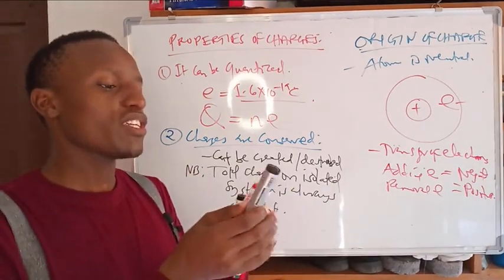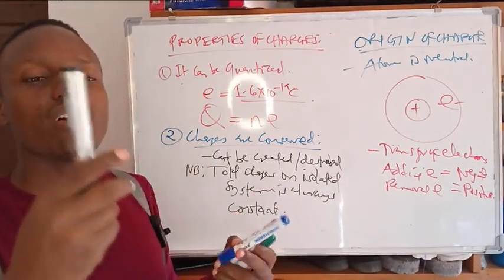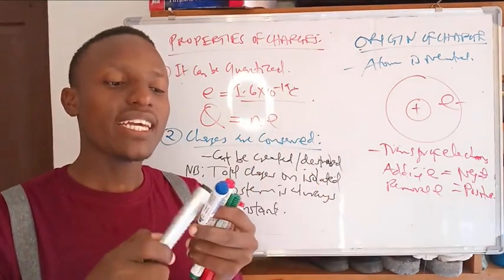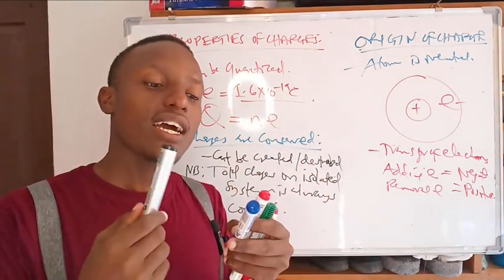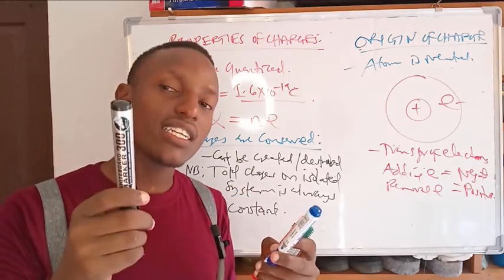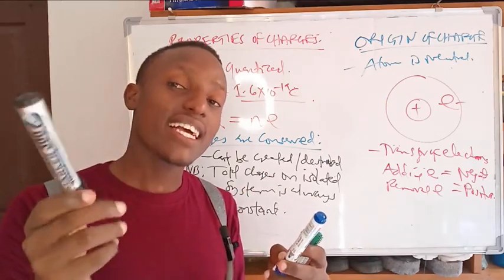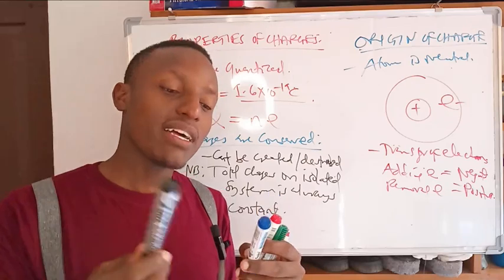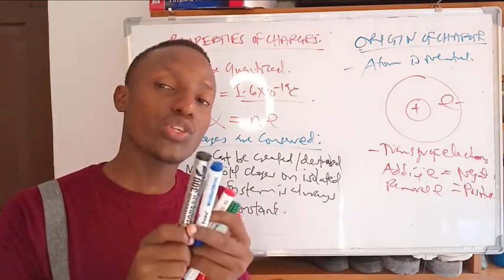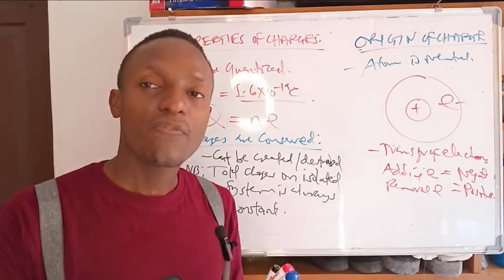For example, if this one had 5 coulombs and this one had 10 coulombs, when I charge this, it can take 7 coulombs while this one can, let's say, have negative 3, but the total is 10. The summation of here and here always remains 10.